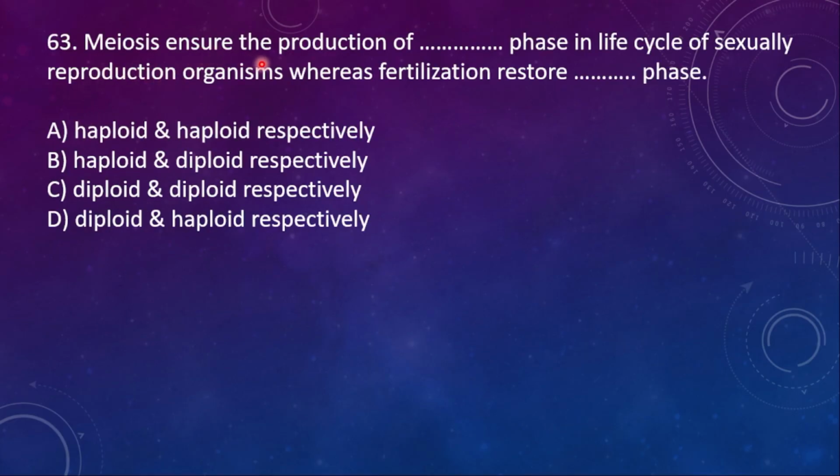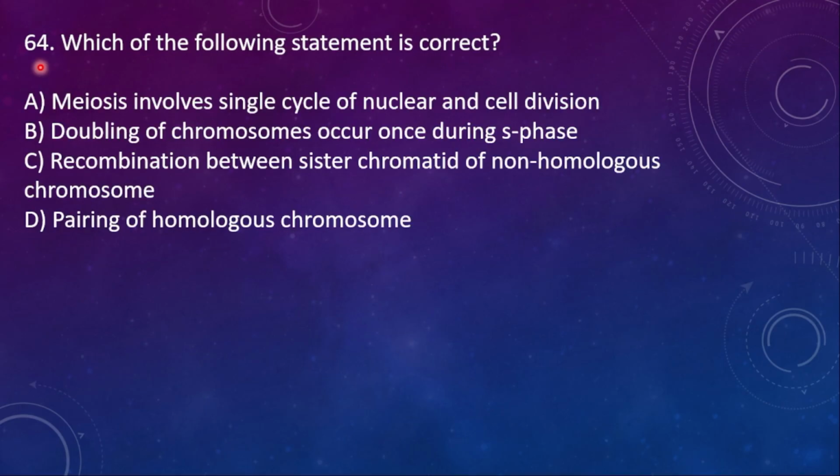Meiosis ensures the production of dash phase in life cycle of sexual reproduction organisms, whereas fertilization restores the dash phase. A, haploid and haploid. B, haploid and diploid. C, diploid and diploid. D, diploid and haploid. So here the option is D: meiosis produces the haploid phase of life cycle of sexual reproducing organism, where fertilization restores the diploid phase.